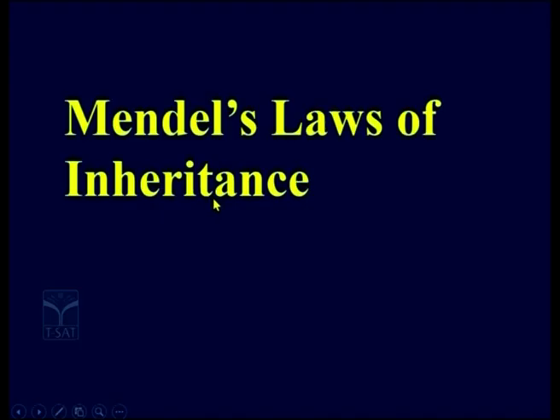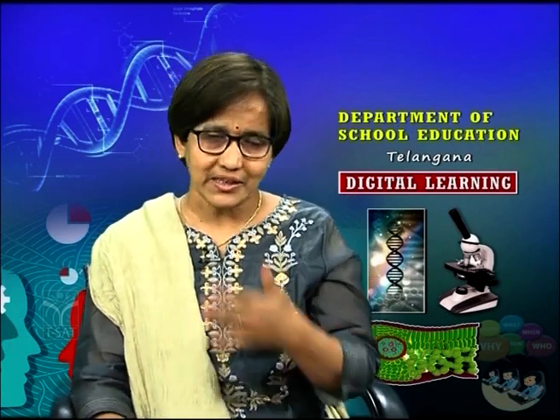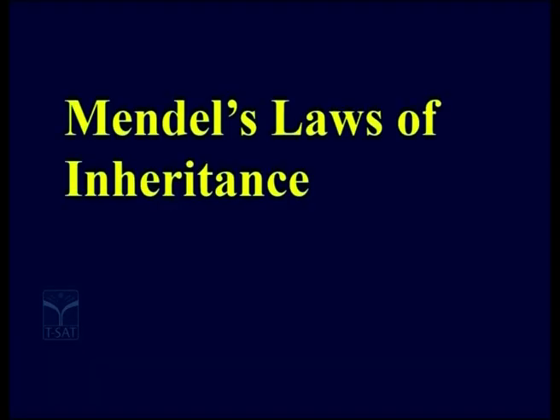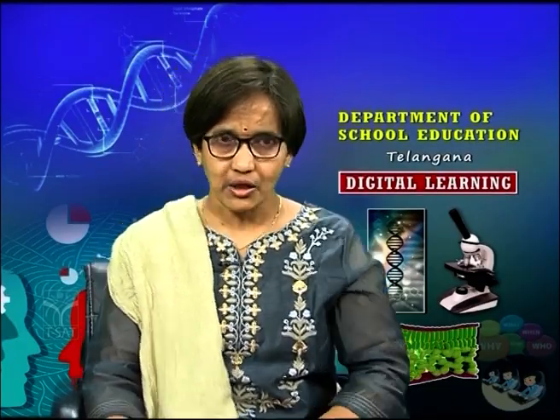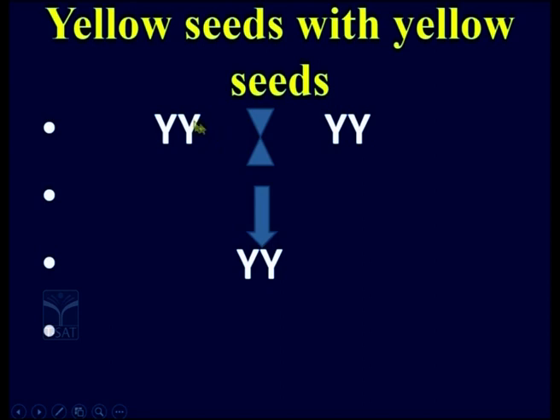Now after having understood the structure of bisexual flower, what is self-pollination, what is cross-pollination, let us try to connect it with Mendel's experiments and try to understand his basic principles, what he found out through his research. Suppose we are going to breed plants, as I have already talked about, with yellow color seed. Here we are talking about a pea plant, and there is another pea plant, both pea plants, right? Here the color of the seed is yellow, here also the color of the seed is yellow. Two different plants which produce yellow seeds.